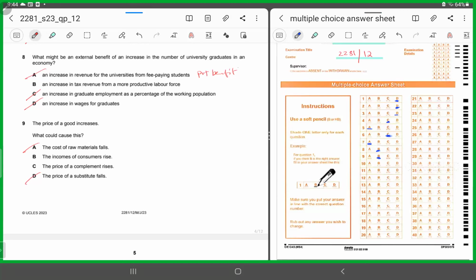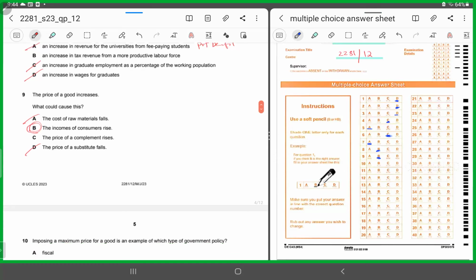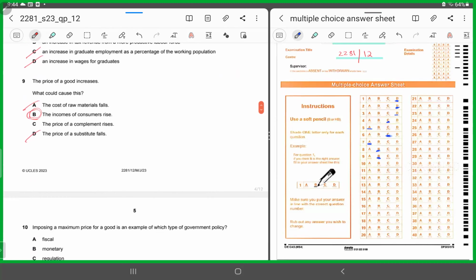C says the price of a complement rises. The price of a good has nothing to do with the price of a complement, and the price of a complement rising would not have been the reason behind the price of a good increasing, right? So B is the correct option. The incomes of the consumer are rising, and the increased demand has led to an increase in the price of that good. 9 has to be B.